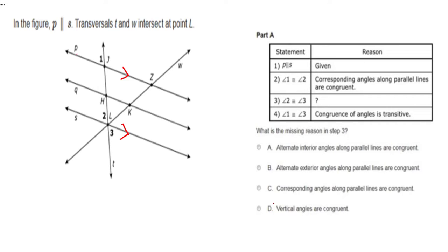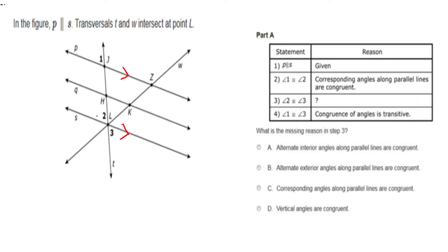You don't even really have to know the definition. All you have to know is that they're at the same intersection. It doesn't apply with the parallel line theorems, right? Parallel line theorems have to be at different intersections, right? So 1 and 2, we were able to use a parallel line theorem, right? Parallel lines, corresponding angles, parallel lines, right? 1 and 2. So they were at different intersections, so we were able to use it.